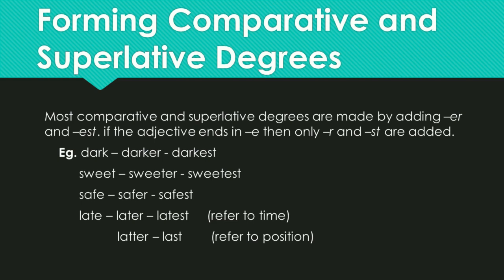Let us see some examples like dark becomes darker, darkest is the superlative form. Sweet, sweeter, sweetest. Safe, safer, safest. Late, later, latest. If we refer to time. When we refer to a position, late becomes later and last.